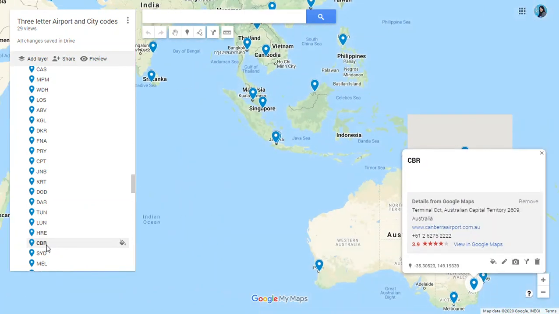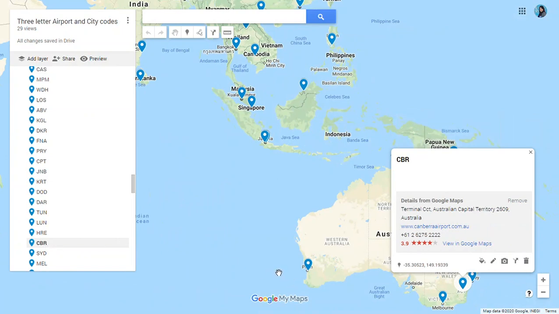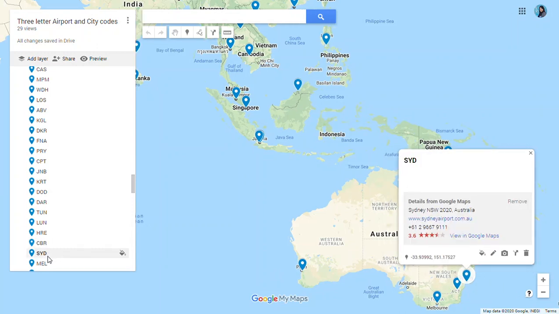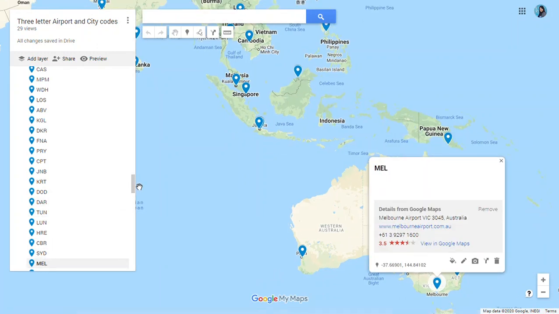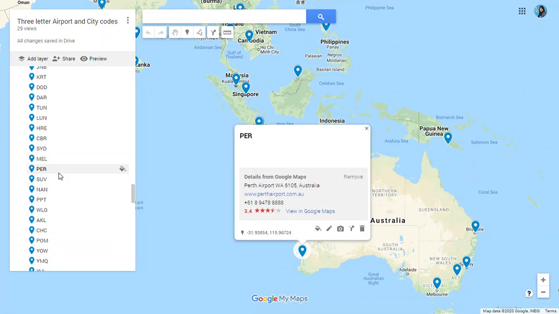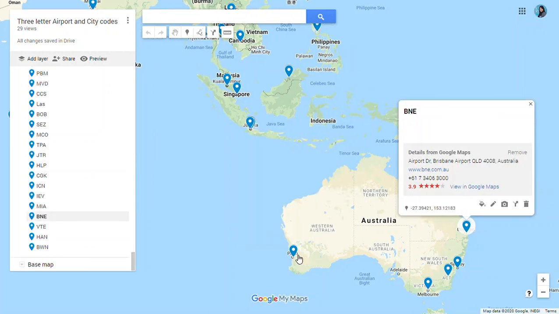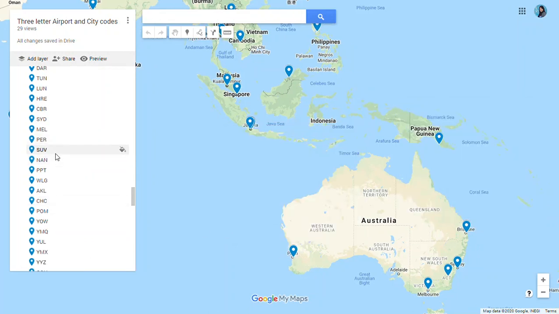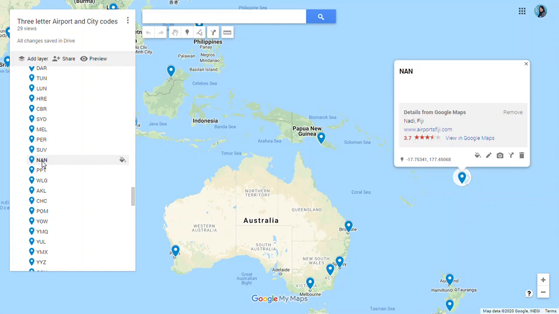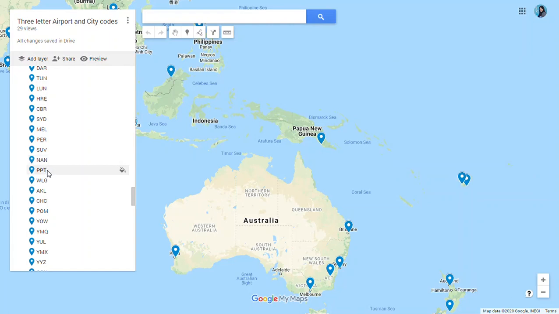Then in Australia you'll find Canberra, CBR; Sydney, SYD; Melbourne, MEL; Perth, PER; and here we have Brisbane, BNE. Then we have SUV for Suva in Fiji. In Fiji we also have Nadi, NAN.